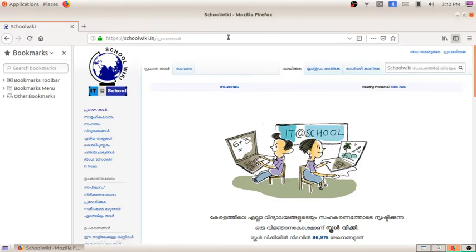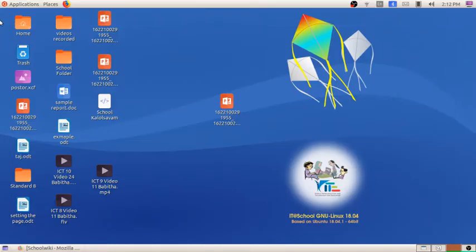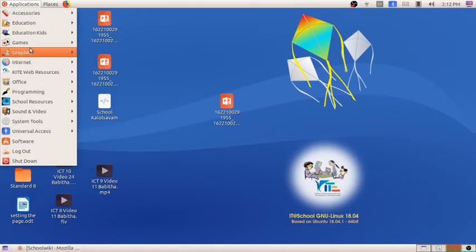So this is the address, this is the page of SchoolWiki. This can be found in English also. Just a second, I will wait for that. I'm opening it in another browser application, internet.